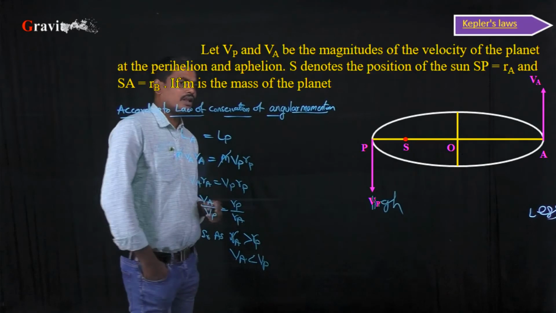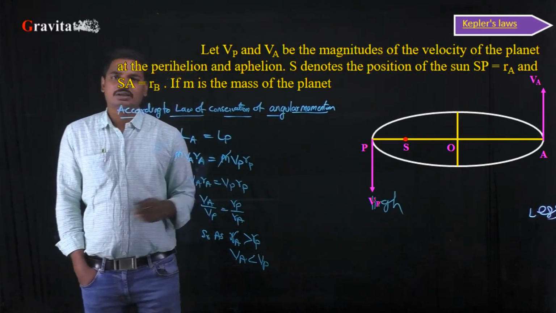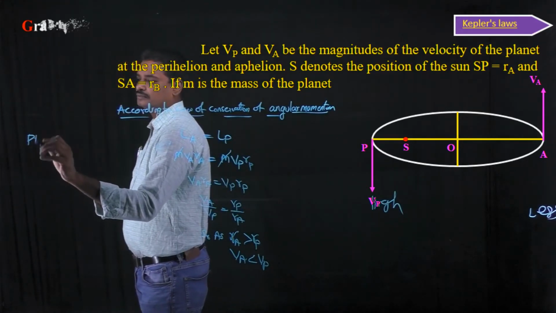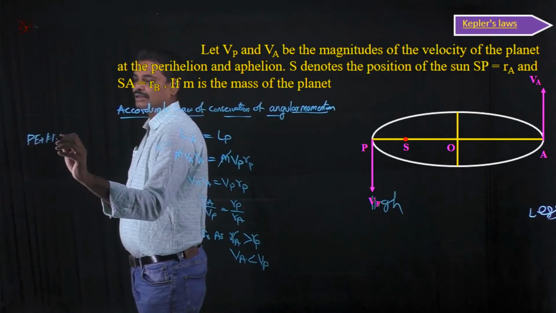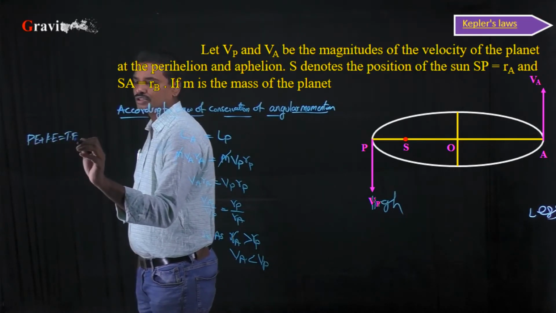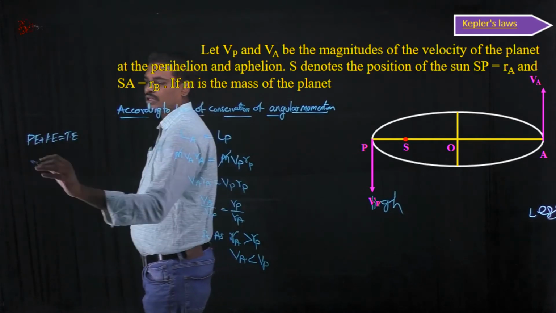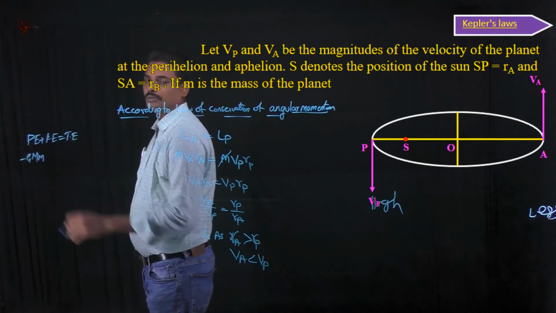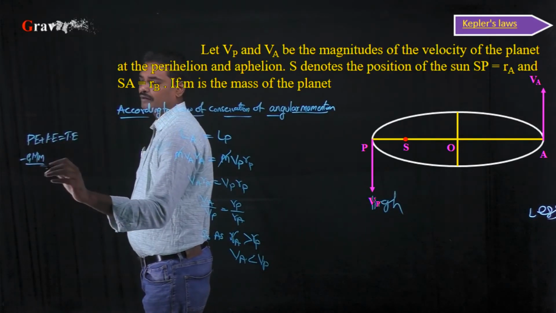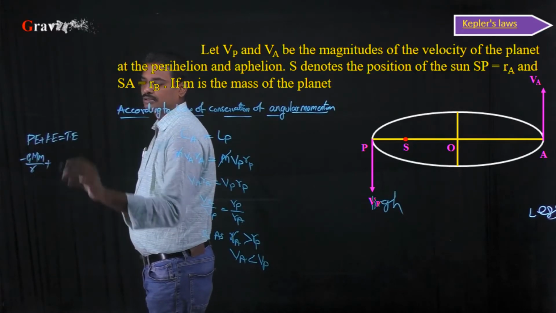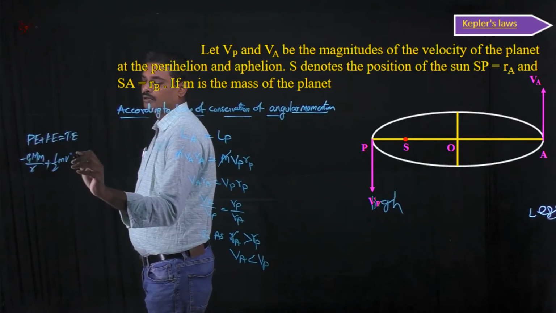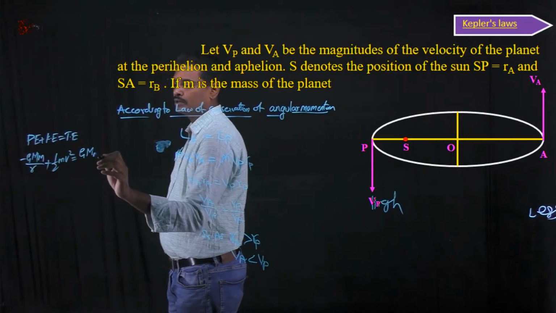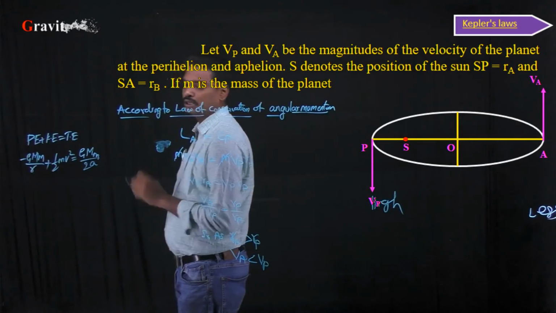To calculate these velocities, we need to consider the law of conservation of mechanical energy, which gives us potential energy plus kinetic energy is equal to total energy. Potential energy is nothing but minus G into capital M, the mass of the sun, and small m, the mass of the planet, divided by radius r, plus kinetic energy, which is half m v square, which is equal to total energy, nothing but minus G capital M small m by 2A.